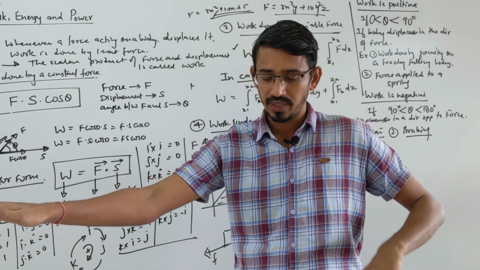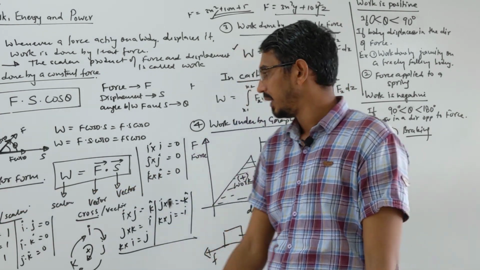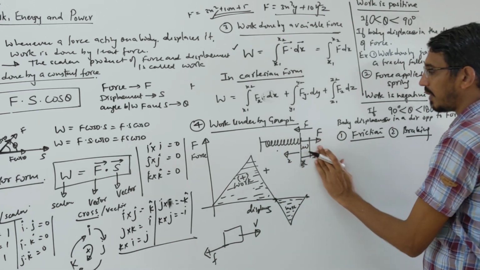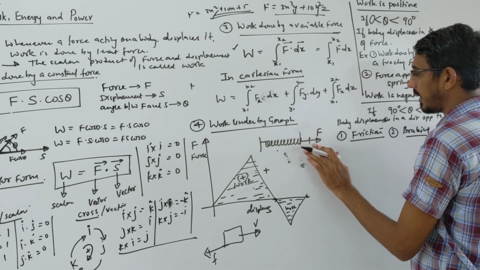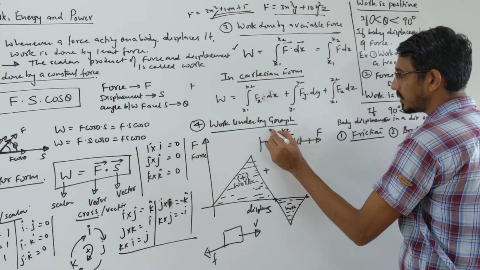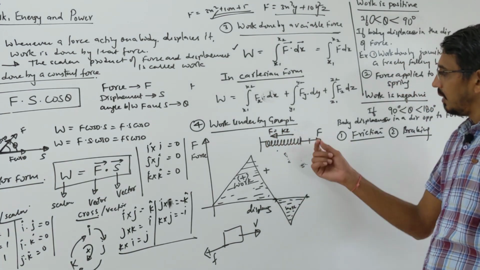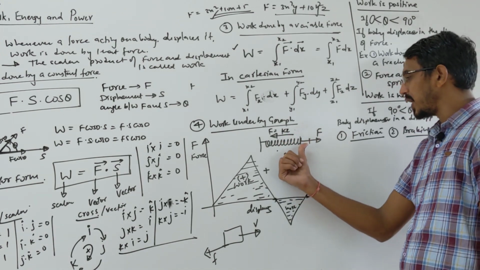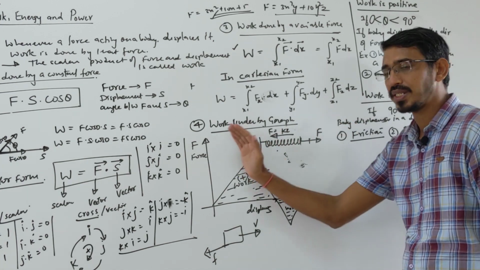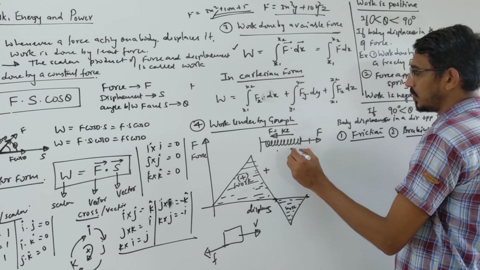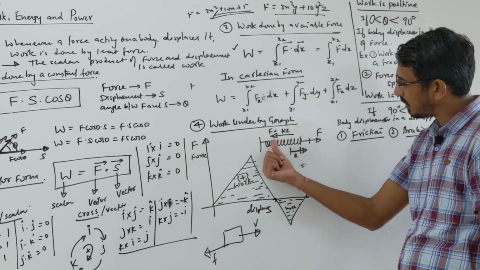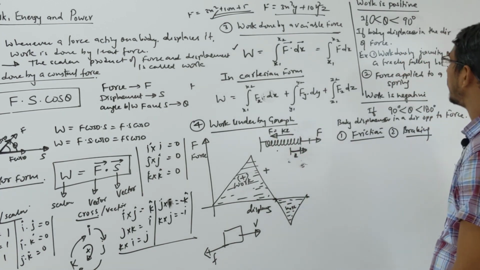The body is moving in that direction, the brake is always applied in the opposite direction. Then spring force, look here. This is the external force that we have applied. Now I am talking about spring force. Suppose you apply a force in this direction, it tries to stretch the spring. So spring force acts in the opposite direction, kx. This is the external force, and that is the spring force. If you are stretching a spring, the spring force will be in the opposite direction, a restoring force, trying to compress it again. Spring force is always in the opposite direction, so work done by spring force will be negative.